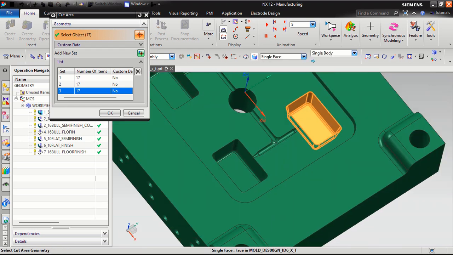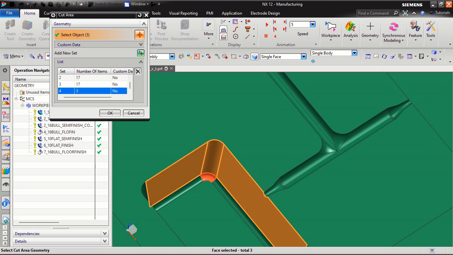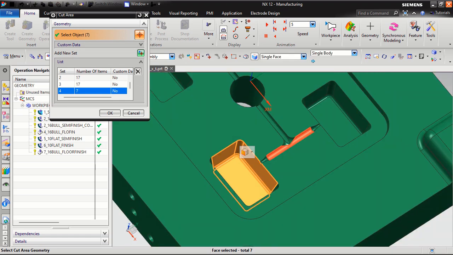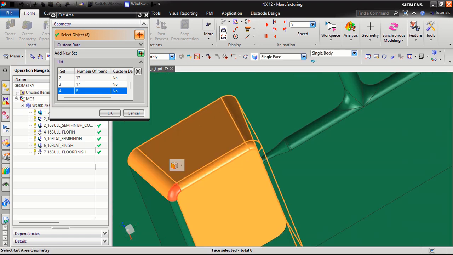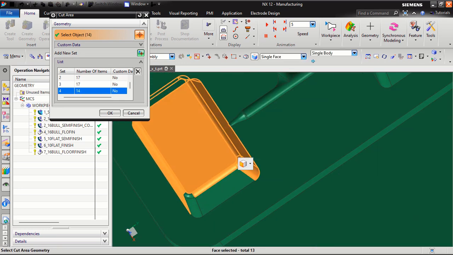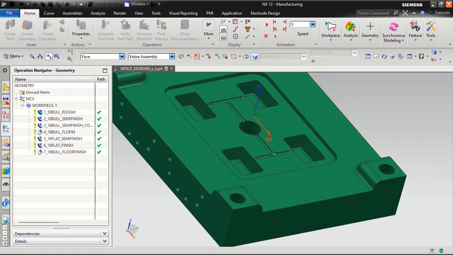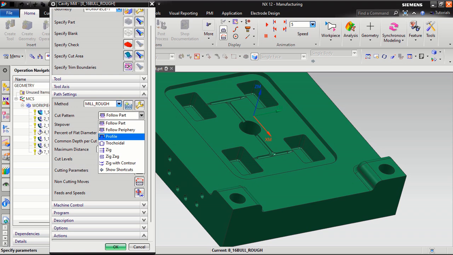Add one more area. Then click OK. I want to use follow periphery.